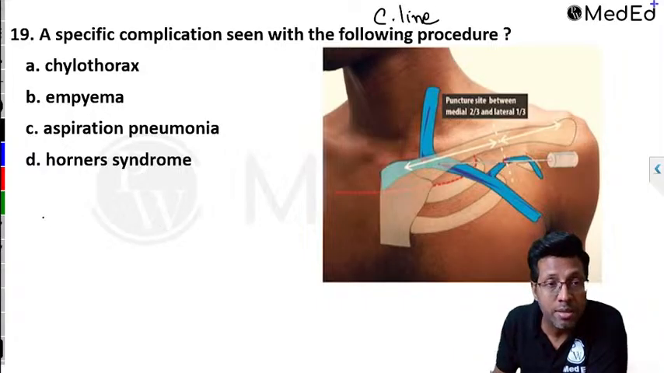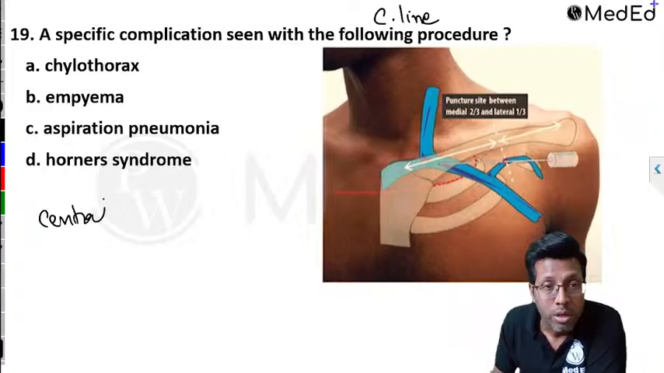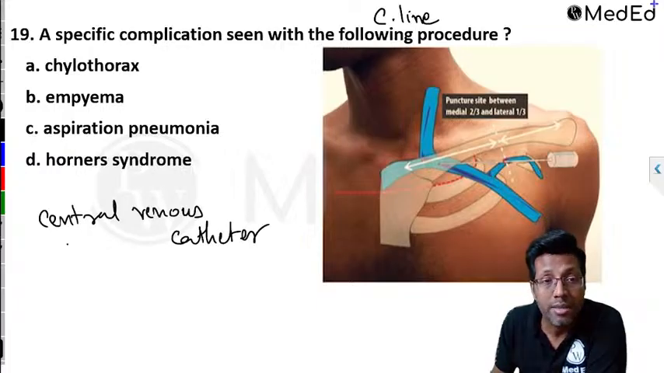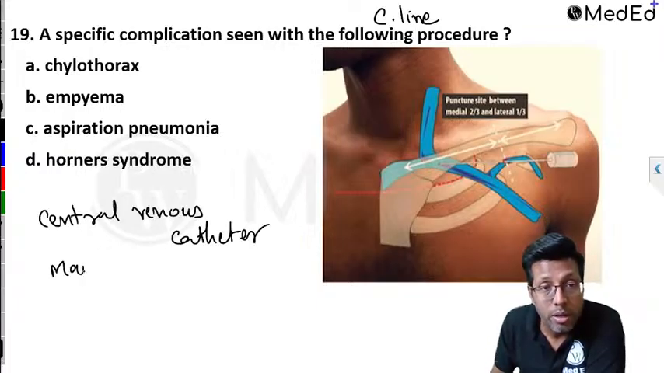A central line means a central venous catheter. It lies in the central vein of the body. It's a central venous catheter we are talking about. It lies in any major vein of the body. It has to be a major vein where we put it.